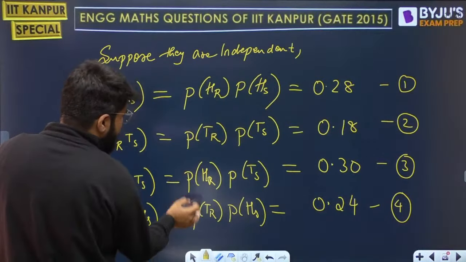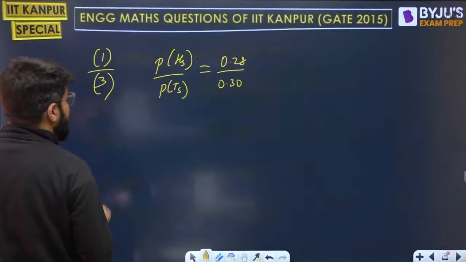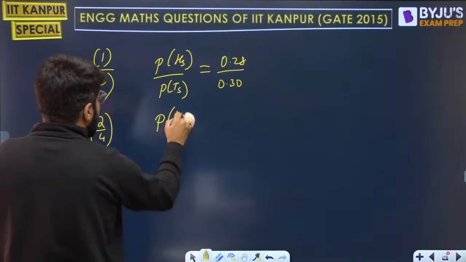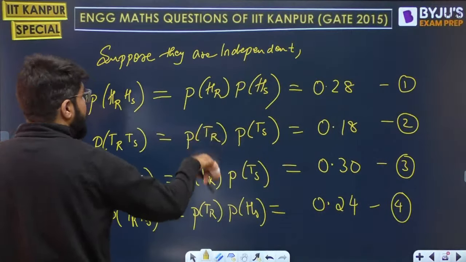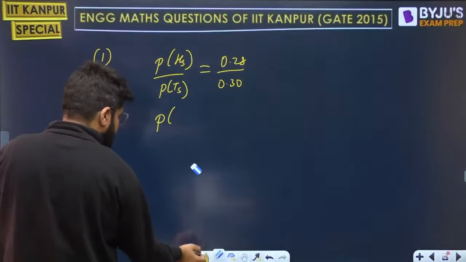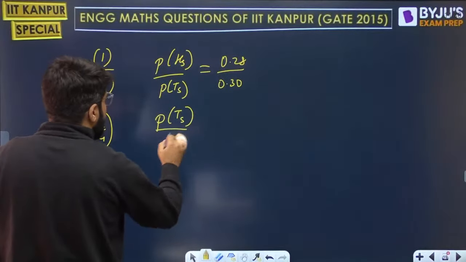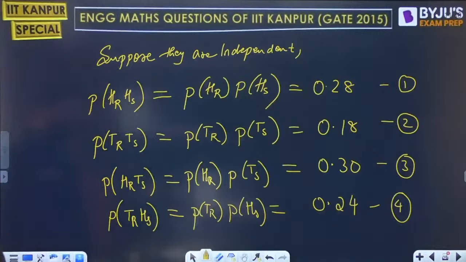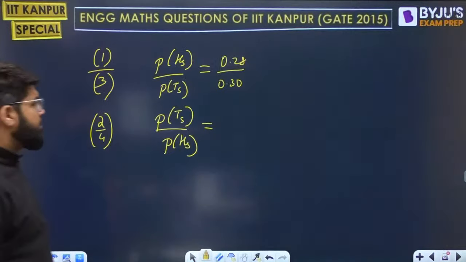Again, second and fourth similarly, TR will cancel. So if I divide 2 by 4, we get P(TS) upon P(HS), sorry, this is going to be the reverse. Later we will take the reciprocal. P(TS) divided by P(HS) is 0.18 by 0.24.